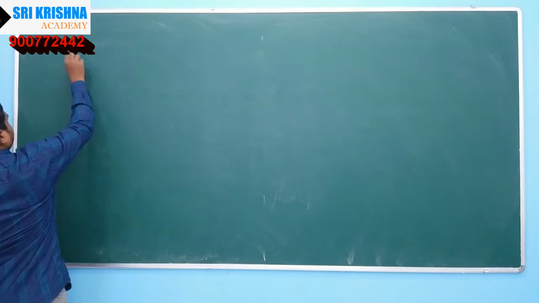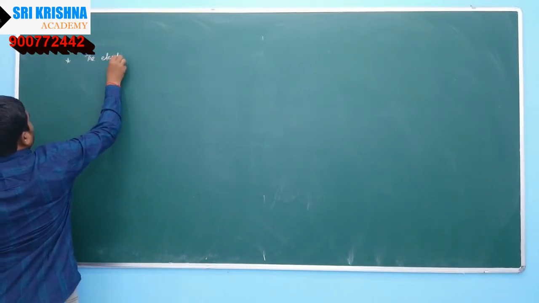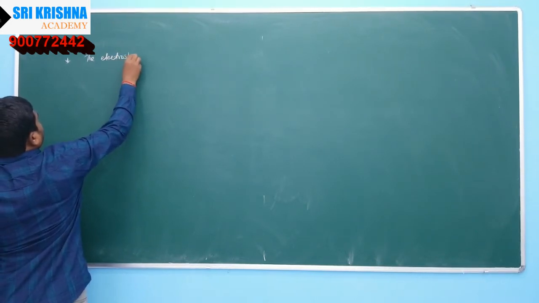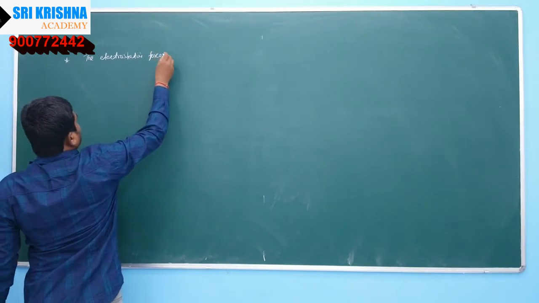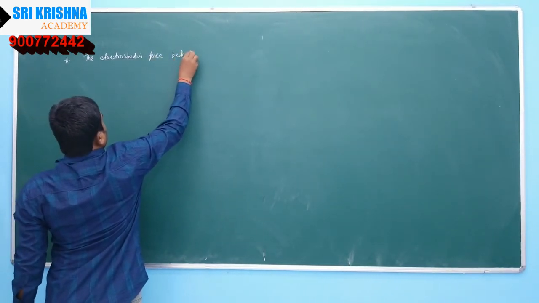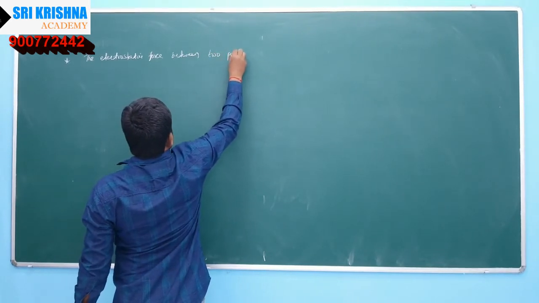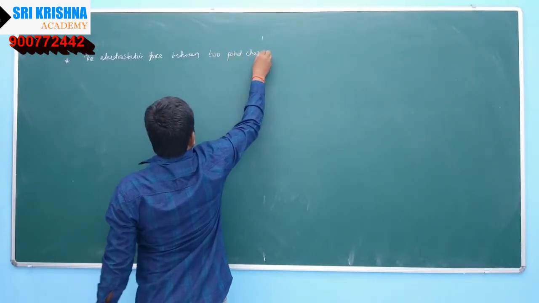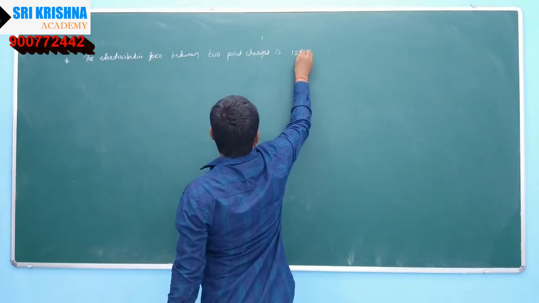So the electrostatic force between 2 point charges is 12 newtons.